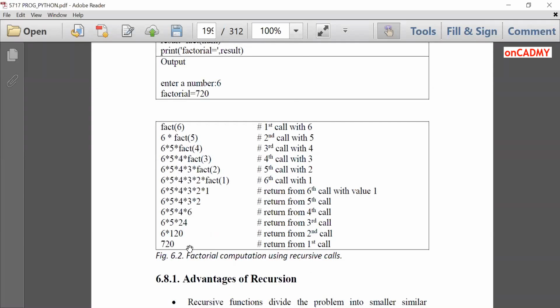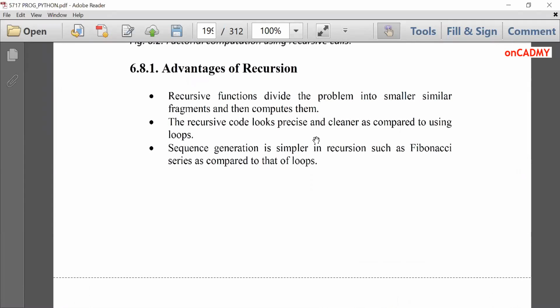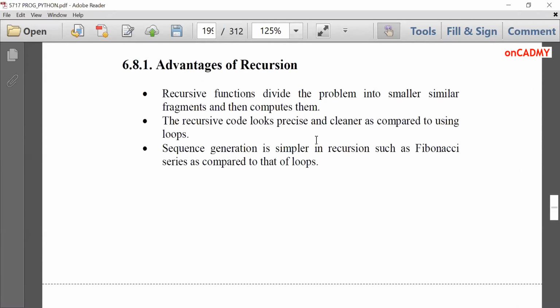Now, advantages of recursion. What are the advantages? Recursive functions divide the problem into smaller similar fragments and then compute them. So it is very clear, in functions we divide the problem into small modules and then compute it. This is the same advantage that is for functions also. The recursive code looks precise and cleaner as compared to using loops. Sequence generation is simpler in recursion, such as the Fibonacci series, as compared to loops.